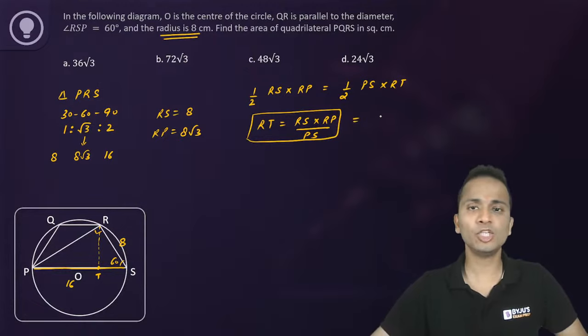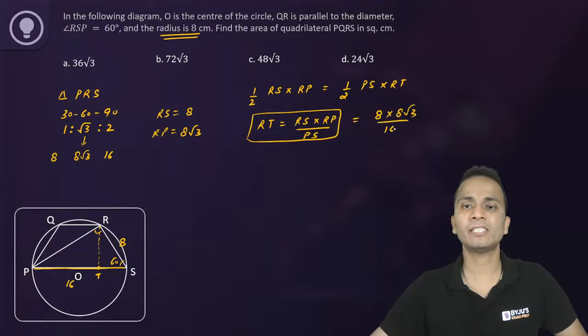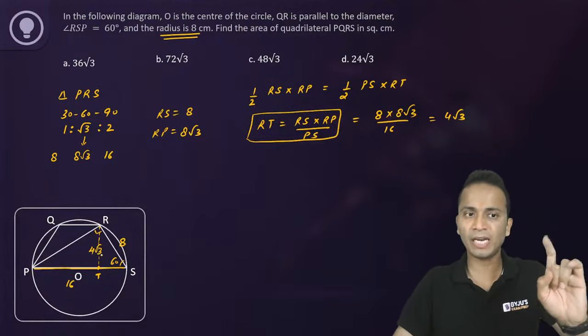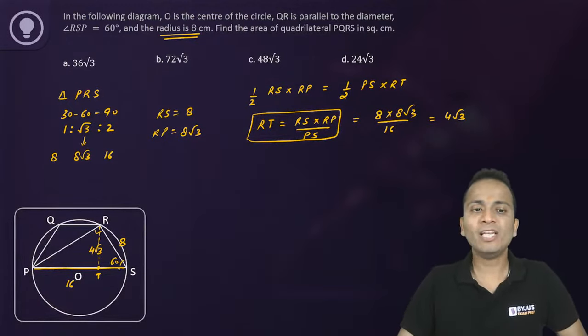This is equal to 8 into 8 root 3 divided by 16, that is equal to 4 root 3. So height is 4 root 3. Base, the value of ST will be equal to 4.